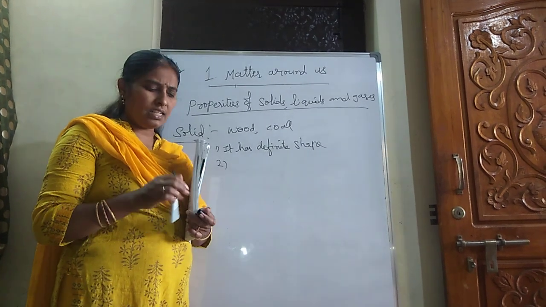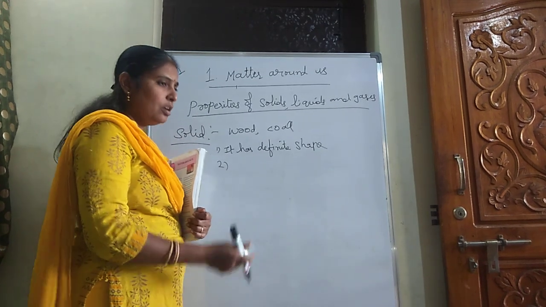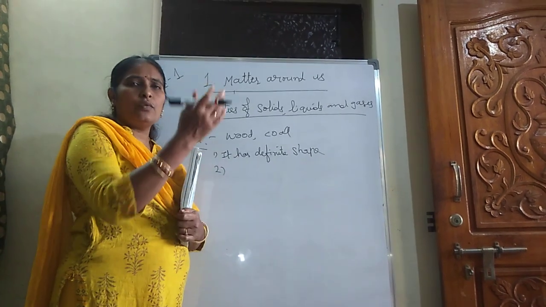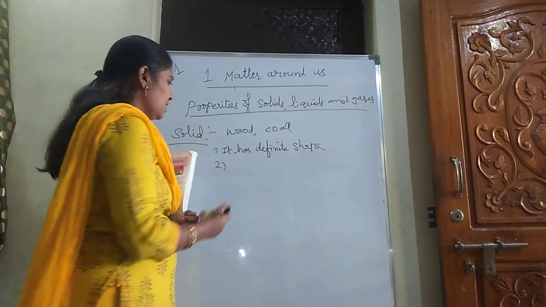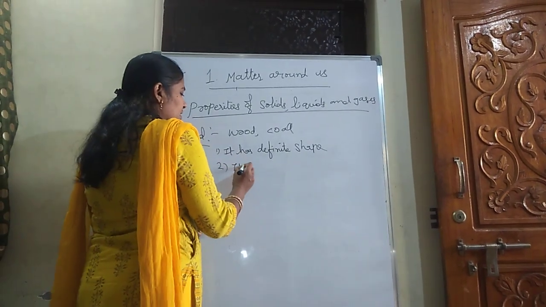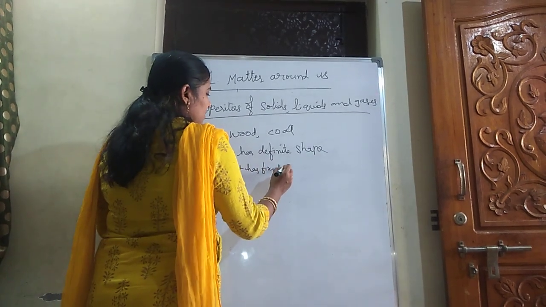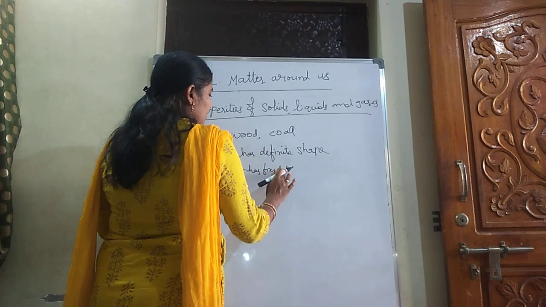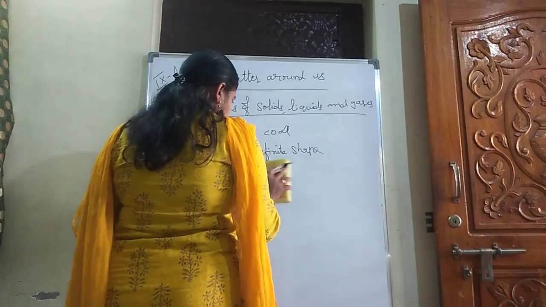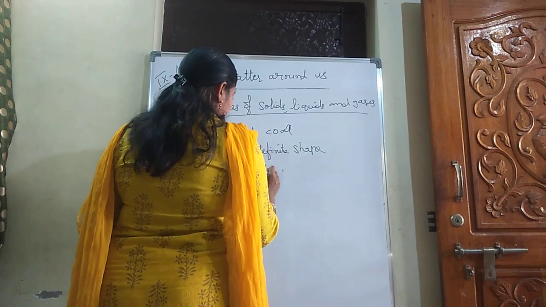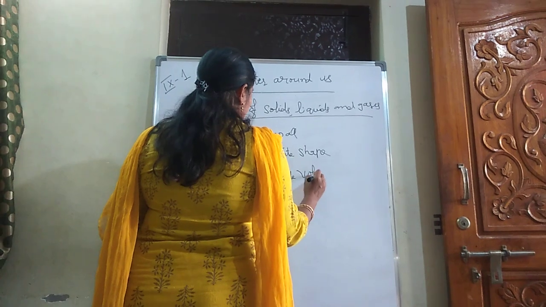Take the duster we always use in a classroom. If you place it on your table, on the teacher's table, in the window or in a cupboard, it occupies the same space. So it has a fixed volume also. Fixed and definite mean the same.